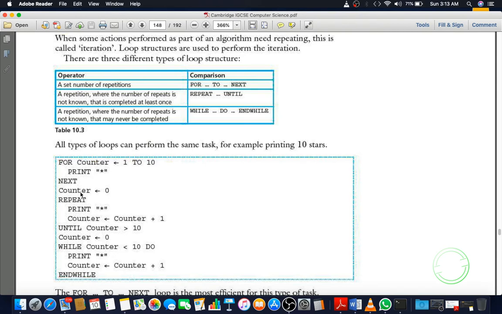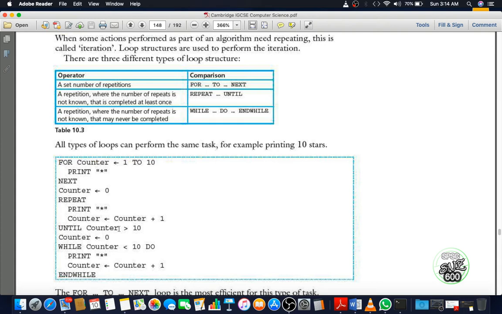For repeat until, you have to assign the value of counter 0 first, then repeat: print star. You have to add another line here, counter equals counter plus 1, to increase the value of counter, then until counter greater than 10. It will do the same work as the for to next loop. It will print the star 10 times. Now for while do and while, you have to assign counter value 0 here also, while counter less than 10, then it will loop 10 times. Print star, and give the same code as repeat until, counter equals counter plus 1, and end while.